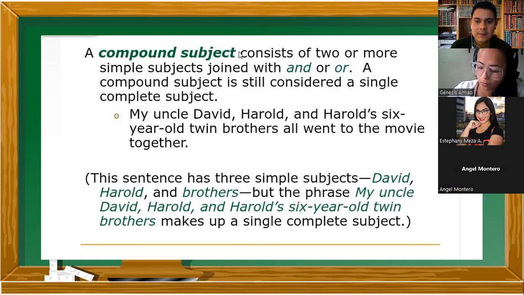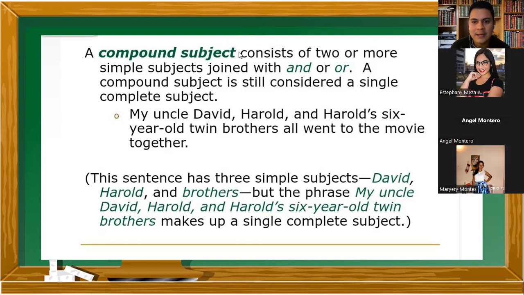Entonces, fíjense, estamos hablando de un poco de gente. Estamos hablando de David, de Harold y de los hermanos gemelos de Harold. ¿Cuál sería el sujeto completo? What's the complete subject there? Todas las personas que van al cine.